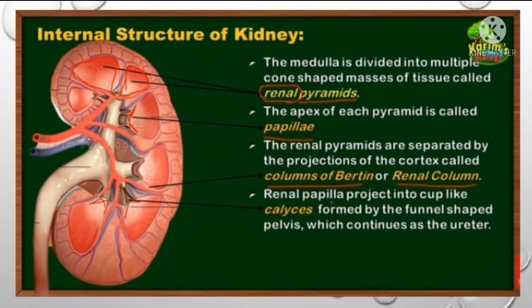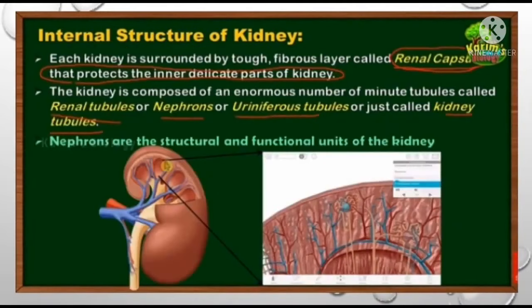The medulla is divided into multiple cone-shaped masses of tissue called renal pyramids. The apex of each pyramid is called the papilla. The renal pyramids are separated by the projections of the cortex called columns of Bertin, or renal columns. Renal papillae project into cup-like calyces formed by the funnel-shaped pelvis, which continues as the ureter. Each kidney is surrounded by a tough fibrous layer called the renal capsule that protects the inner delicate parts of the kidney.